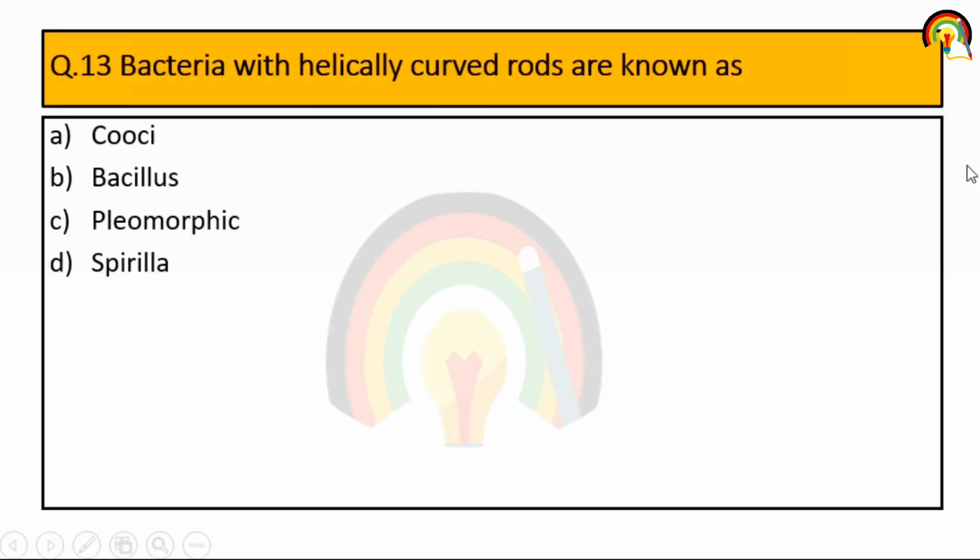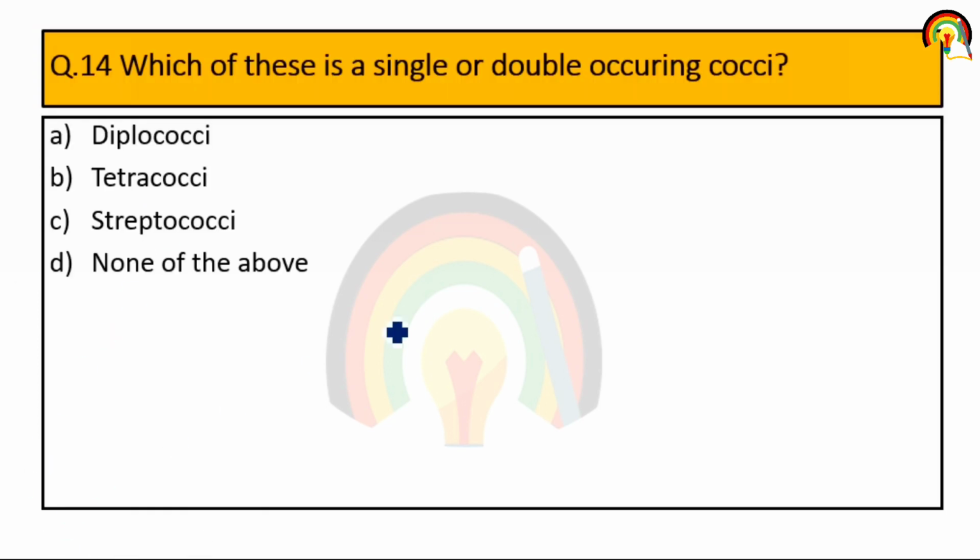Bacteria with a helically curved rod are known as cocci, bacillus, pleomorphic or spirilla. So it's spirilla. Next one. Which of these is a single or double occurring cocci? Diplococci, tetracocci, streptococci or none of these? So it's diplococci, that is the first one.